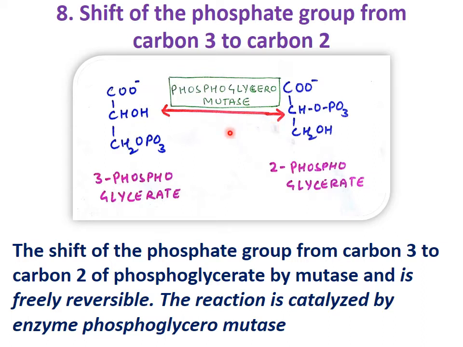In this way we can learn the enzymes. When there is an exchange of position, then the enzyme is mutase or epimerase. Hence here the enzyme is phosphoglyceromutase. So 3-phosphoglycerate is now converted into 2-phosphoglycerate.